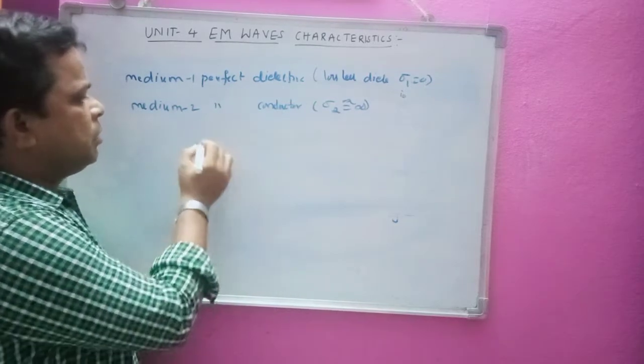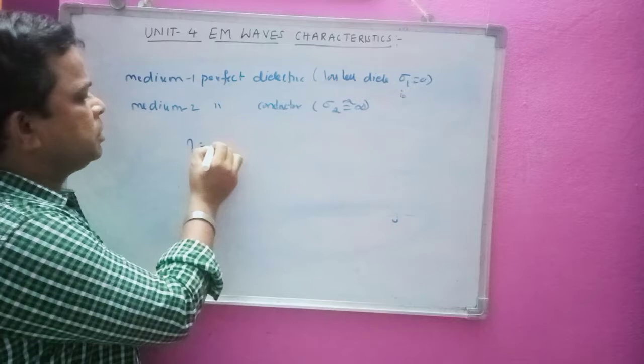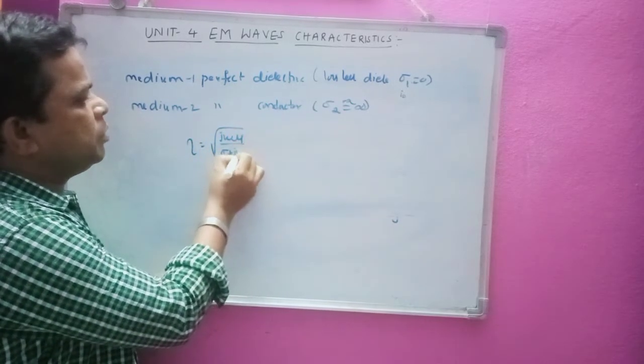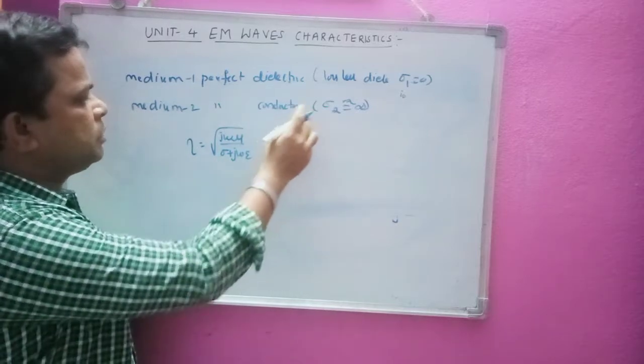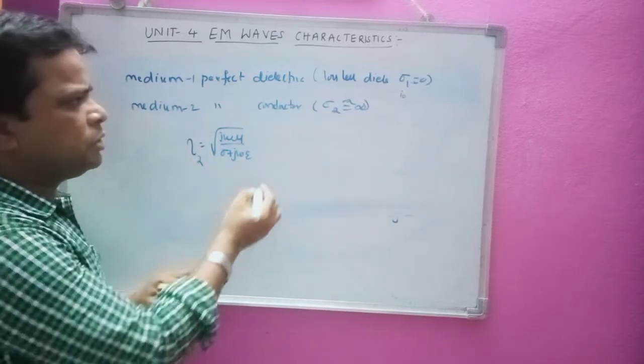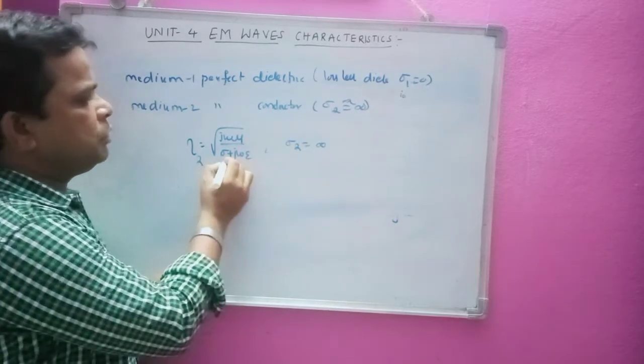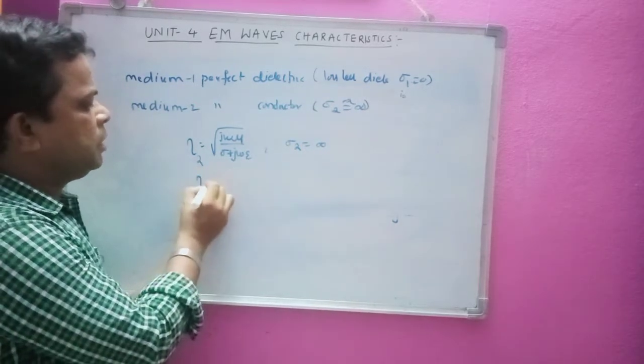Now what happens? For this case, eta 2 is equal to 0. Why? Because we know that eta is equal to square root of j omega mu by sigma plus j omega epsilon. As we have seen, this is eta 2. As sigma 2 tends to infinity, if we substitute 1 by infinity, eta 2 will become 0.